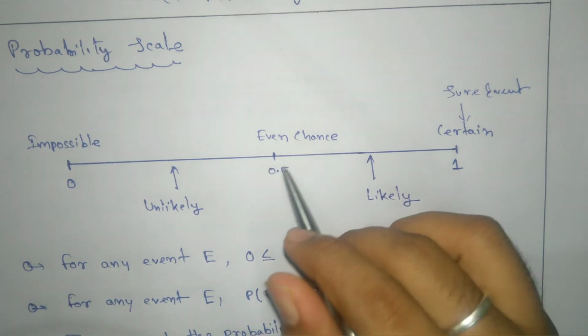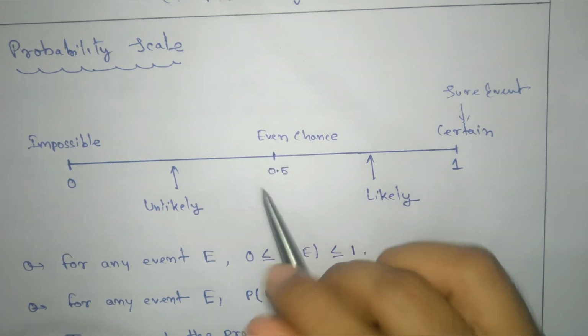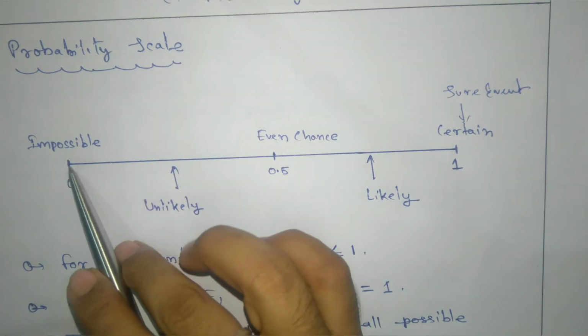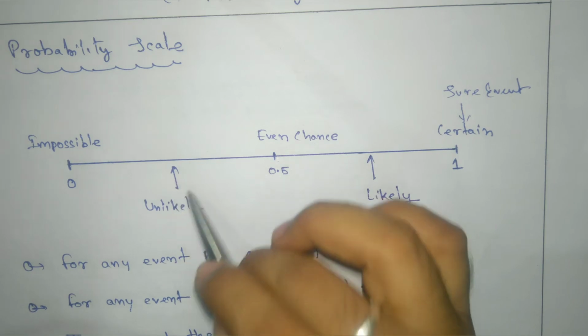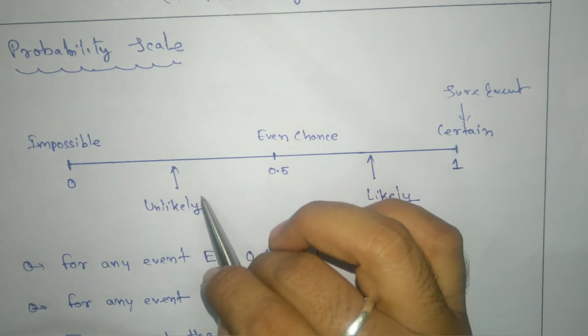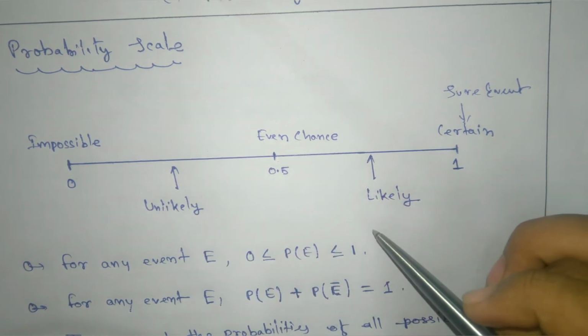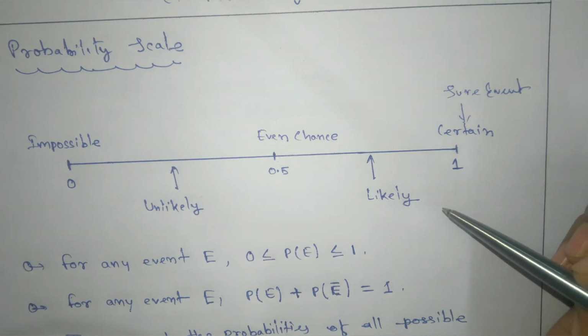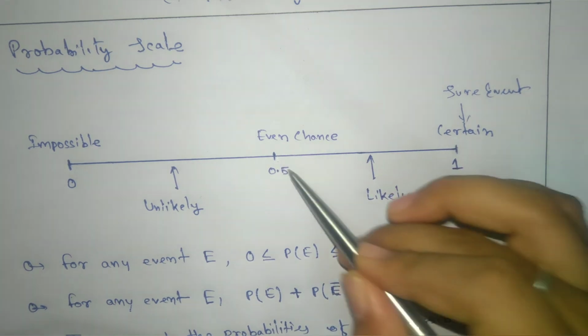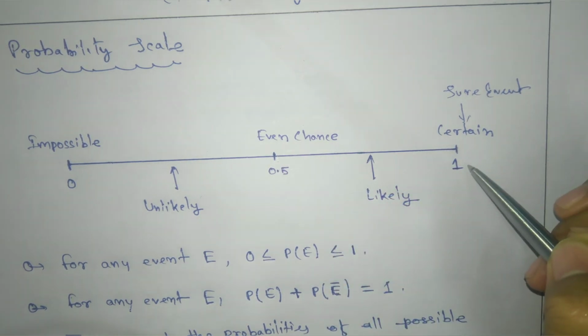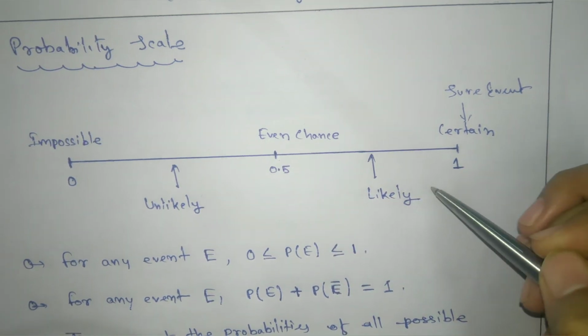The probability will be 0.5. If your probability lies between 0 to 0.5, that type of event we call an unlikely event. And if the probability gives a value which lies between 0.5 to 1, that type of event we call a likely event.